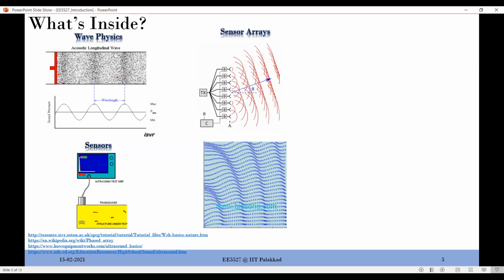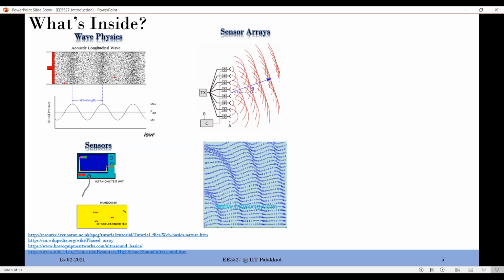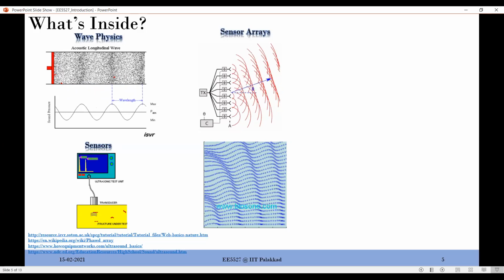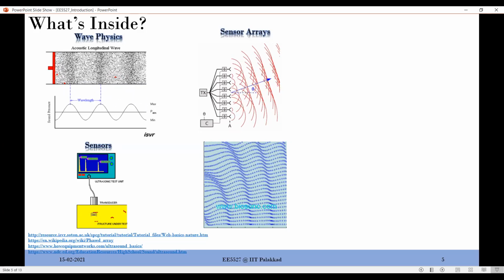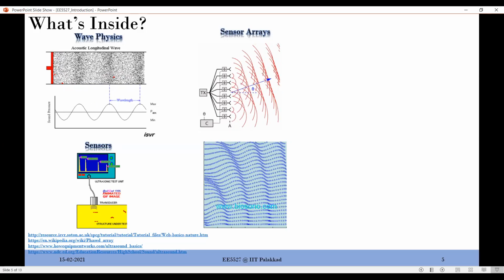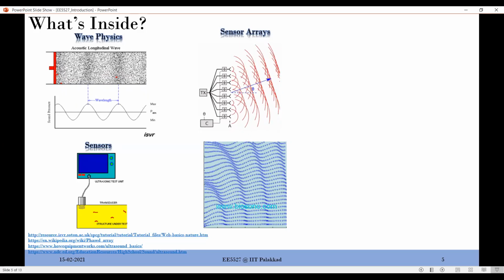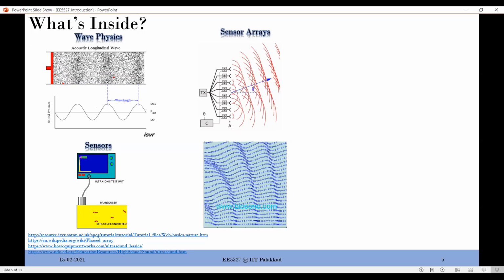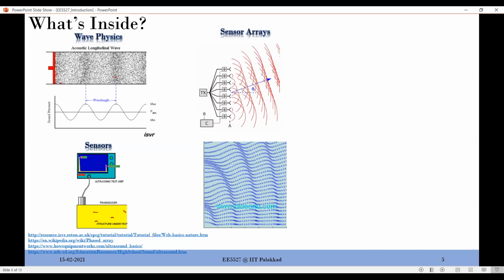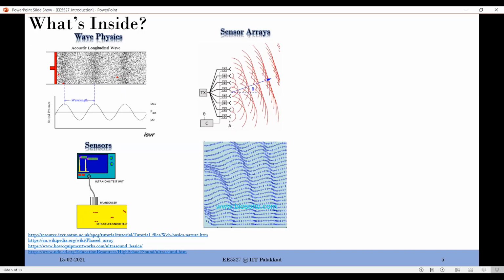So always have that in mind. I can direct to a particular location, I can receive from a particular location. So you can now imagine what flexibility we have, what power we have. I can listen to a particular region. I can image only a particular region in space. That possibility is opened up the moment you have a bunch of transducers. If you have only one transducer, that possibility is very small. If you have more than one transducer, ideally maybe 10 or more, depending on the area that you want to image, you have the power and the flexibility to direct it towards a specific region or a point of interest.